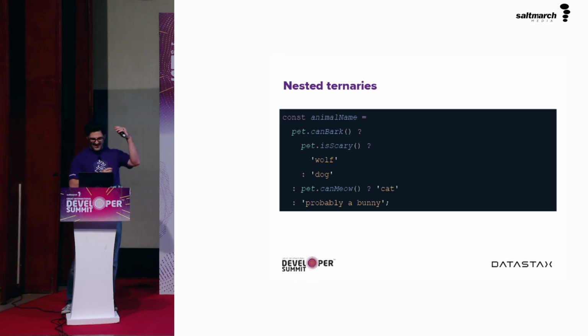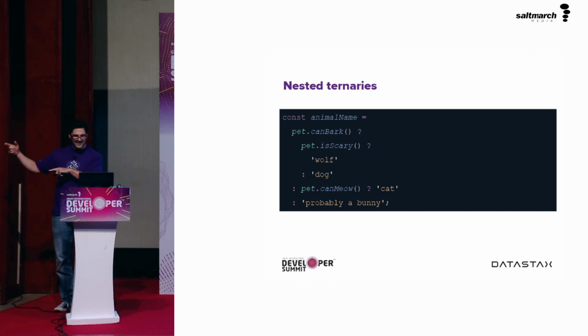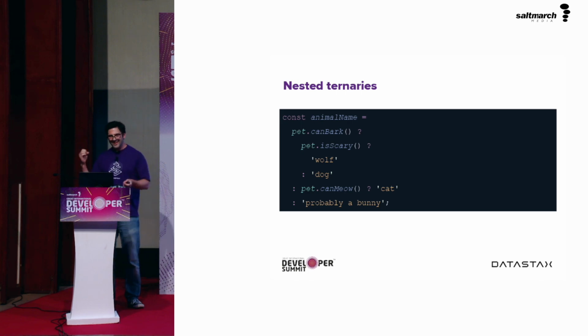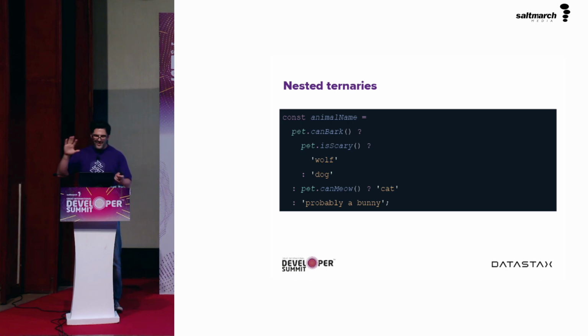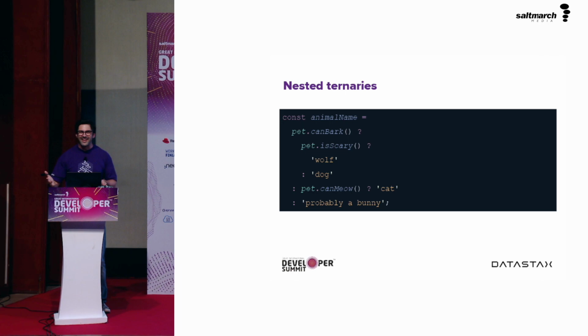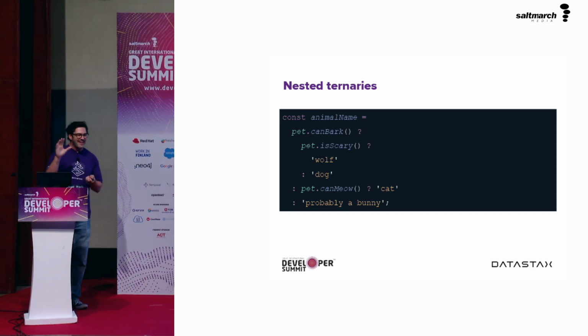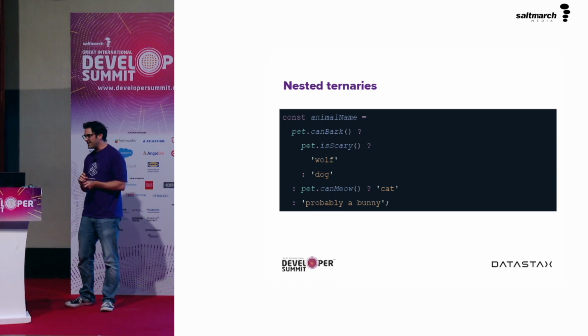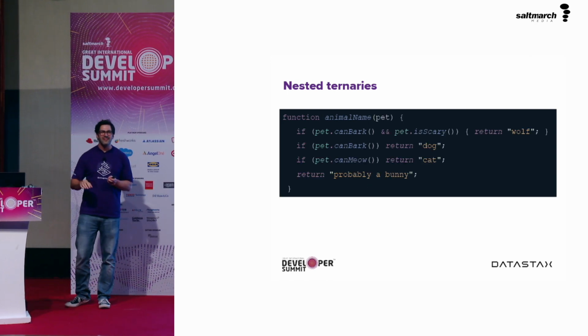Else, and the else is now, we're back out again. We're back into the else on the can bark. And if it can't bark, we'll test if it can meow. And then if it can, it's a cat. And otherwise, ultimately, it's probably a bunny. The wolf thing aside, I just don't like that. And it doesn't matter how you format this. I've never liked it. I think we can drop all nested ternaries.